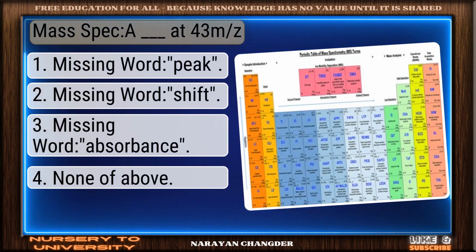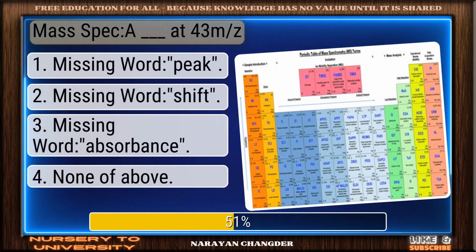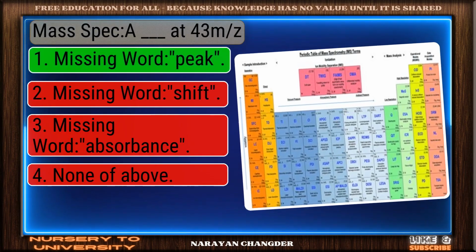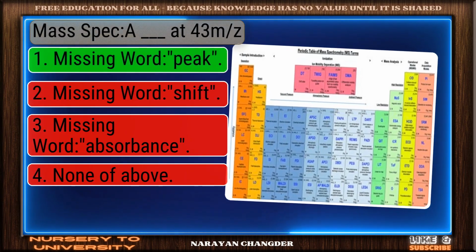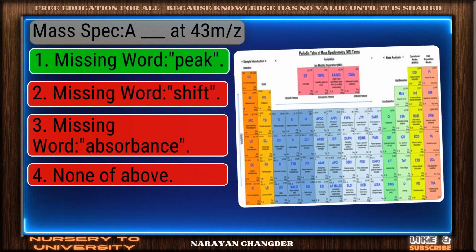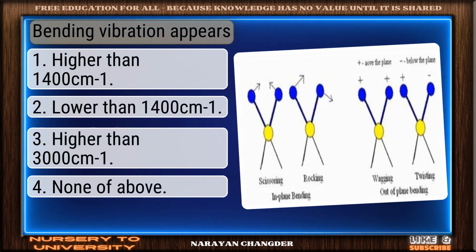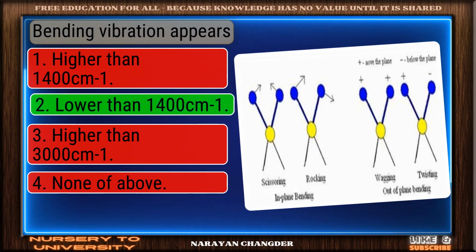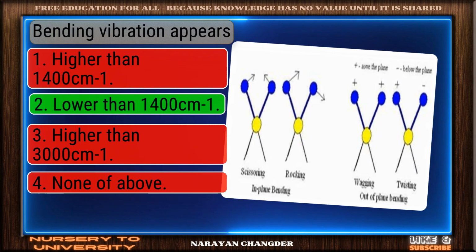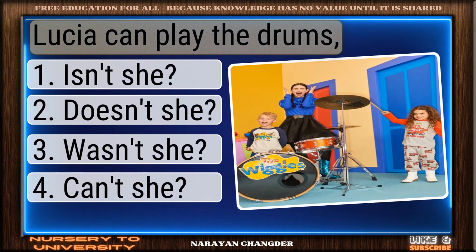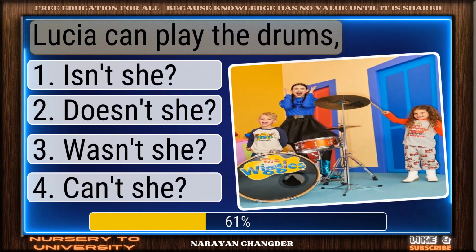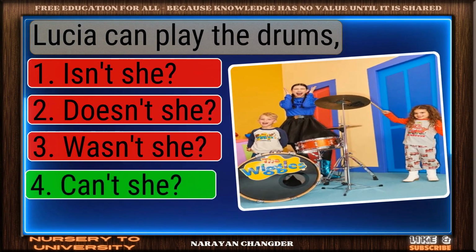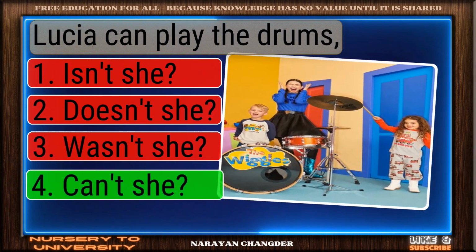Mass spec dash at 43 meters. Smart move. Missing word, peak, is an accurate answer. Bending vibration appears. Well done. Lower than 1400 cm-1 is the right choice. Lucia can play the drums. Excellent choice, can she? Is the right answer.